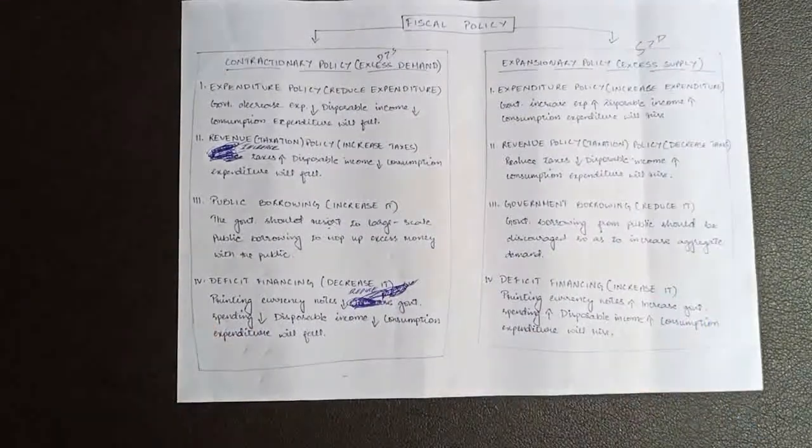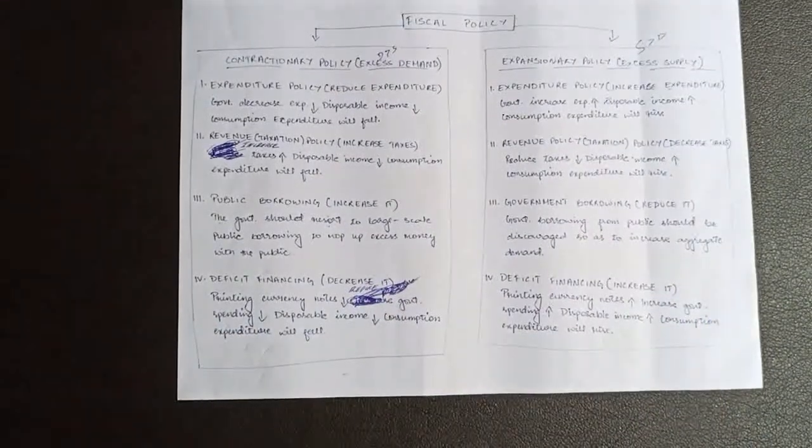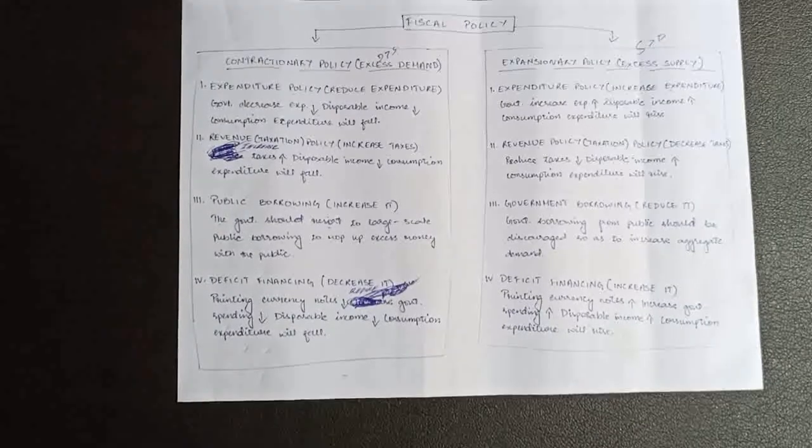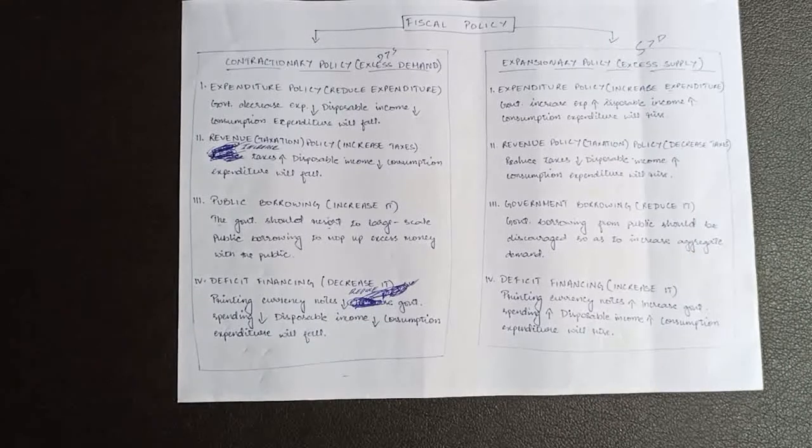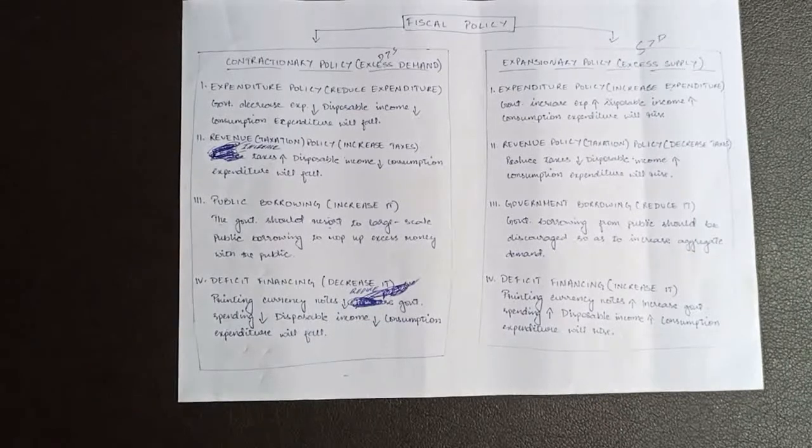Now point number 3 is public borrowing, increase it. Okay, so here, like I have mentioned, the government motive is to reduce excess demand. The government motive is to reduce public spending.